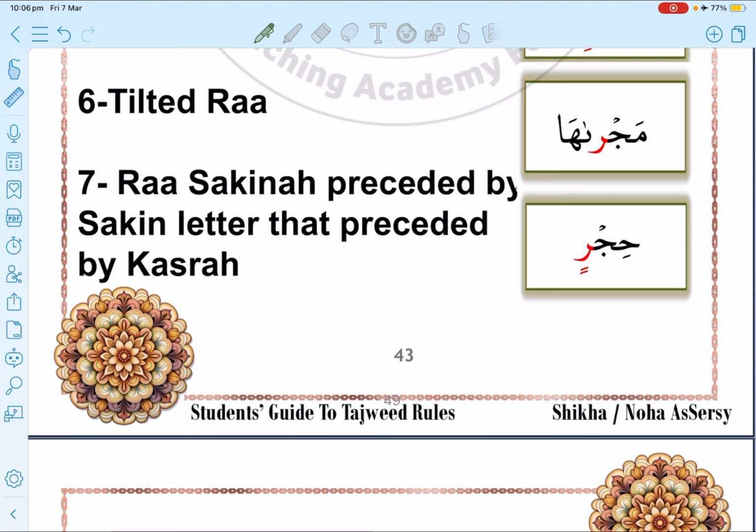If you look before the ra, I'll find jim, which is also a sakin letter. If I look at the letter before that, I'll find the letter ha, which has a kasra. So in this case I'll make this ra light, so I say hijr, not hijr with a heavy ra, with this light sound.